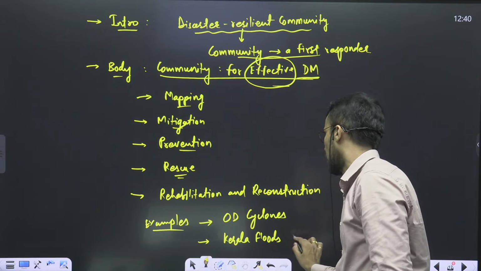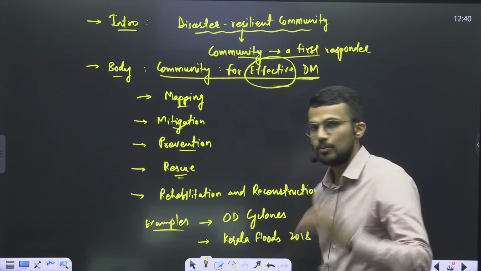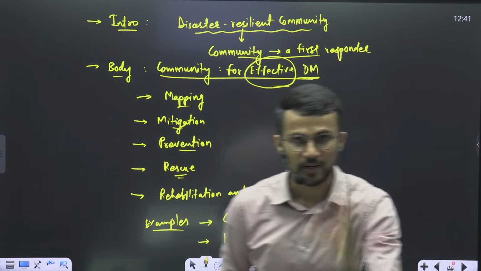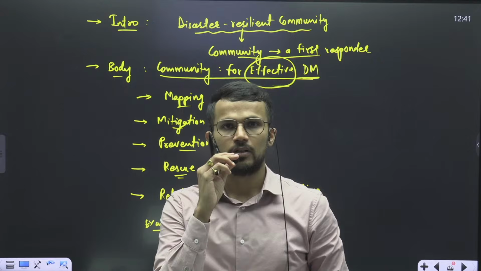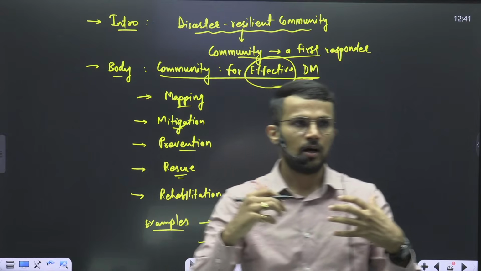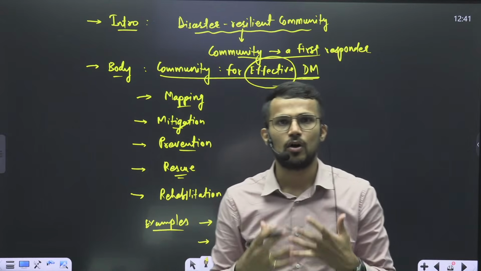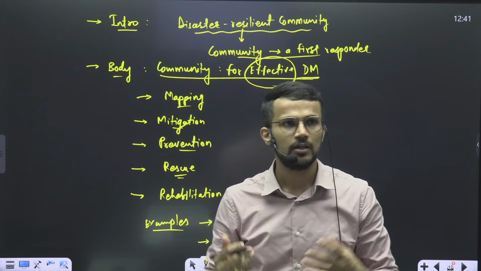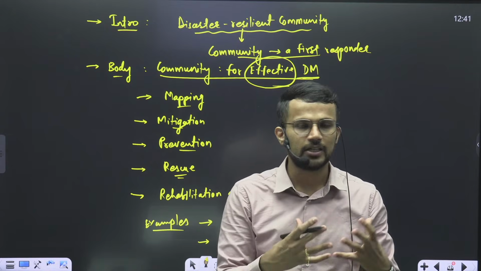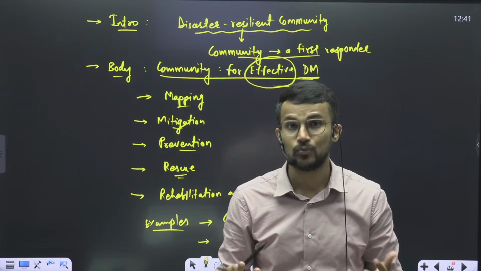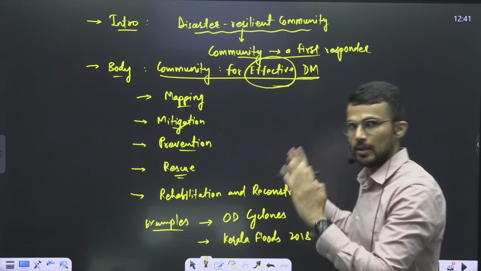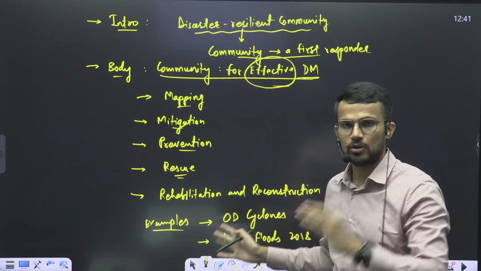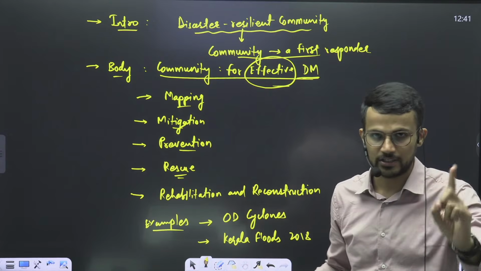Kerala floods of 2018. The community was on the front in order to manage this particular disaster. Because for a certain time period during this flood, the government machinery was unaware, unfortunately. So the community was playing an important role in the initial time, at least.